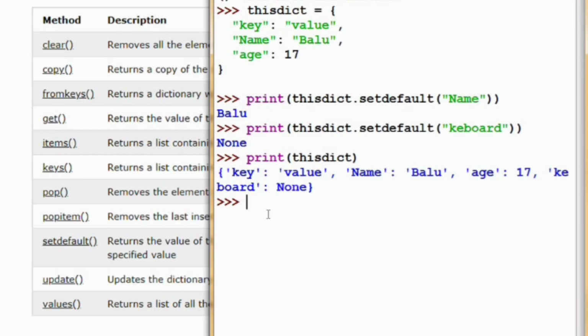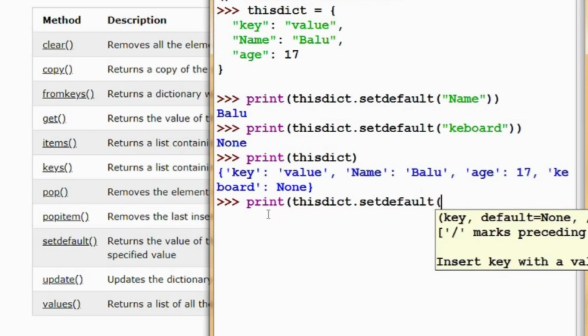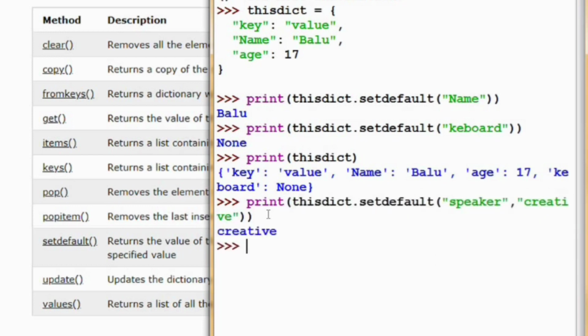We can also overwrite this none. For example, now I am using dict dot setdefault with another key, speaker. This is also not in the dictionary, so I am specifying it with a value, creative. So now I am pressing enter.